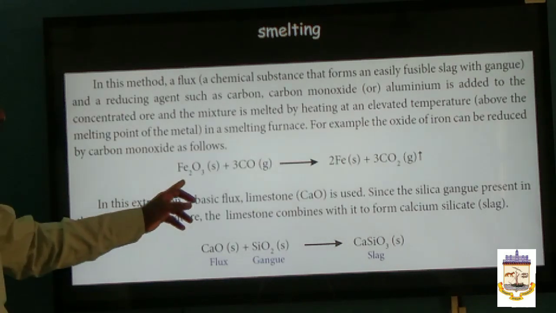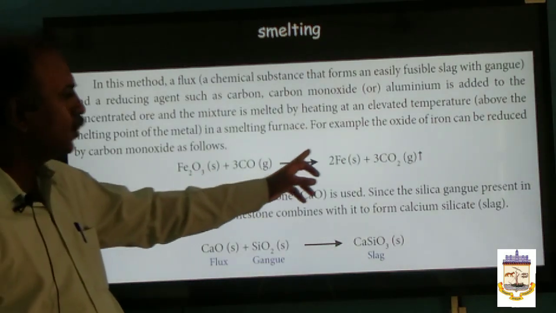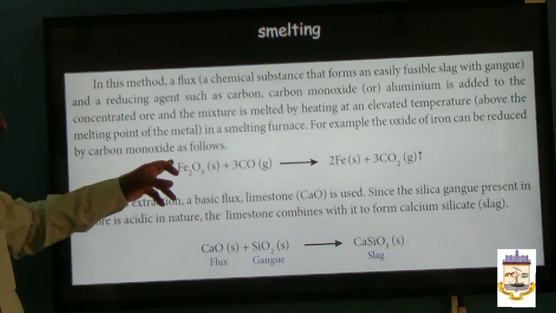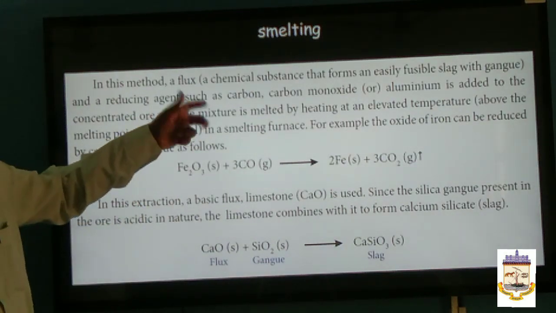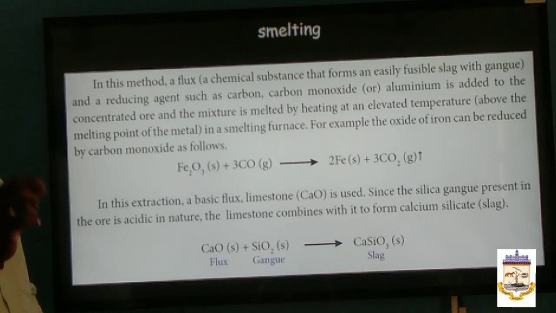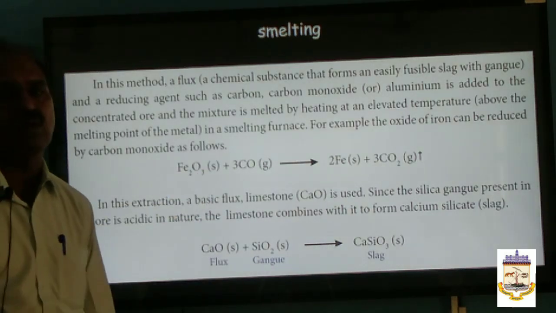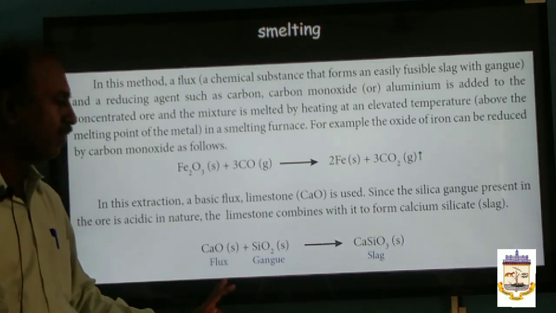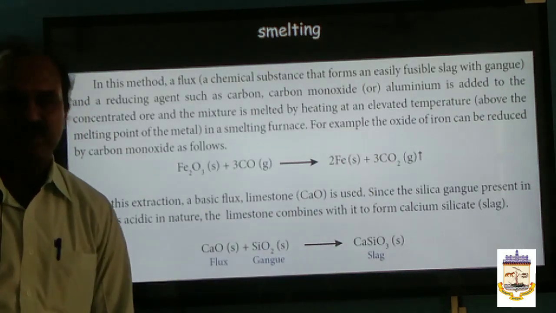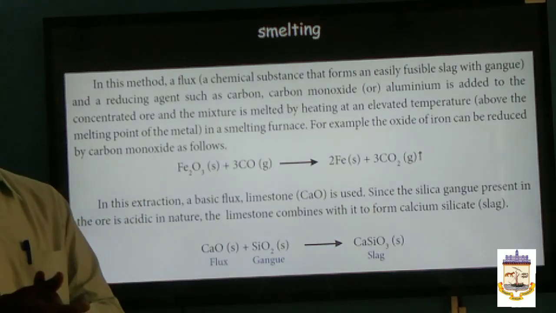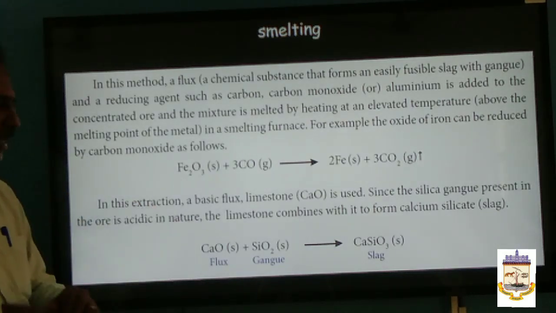Iron oxide is treated with carbon monoxide, it is reduced into iron and carbon dioxide. And what happens during this process? We are adding limestone as a flux. The limestone decomposes to form CaO. That CaO reacts with the SiO2, which is called gangue, siliceous material, and forms calcium silicate slag, a fusible slag. It floats on the molten metal, so you can separate it. This method is called smelting.